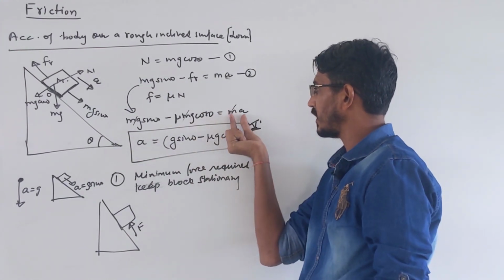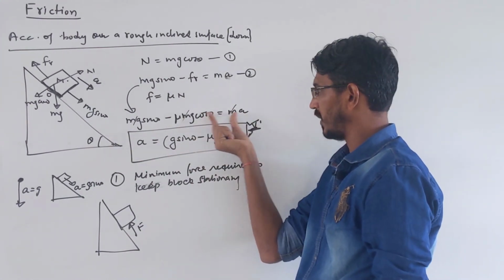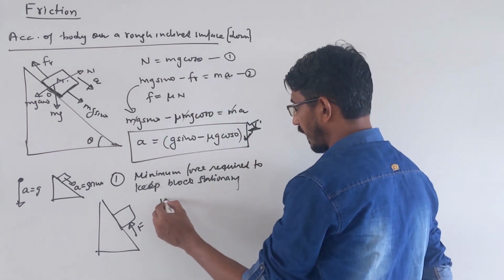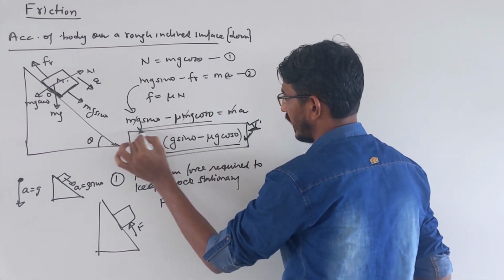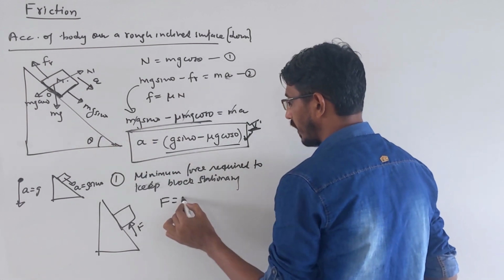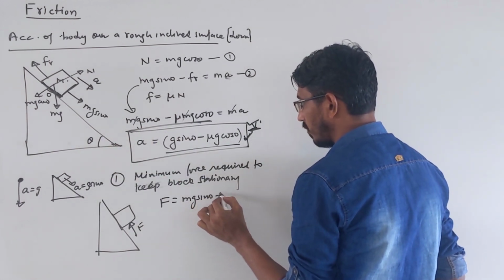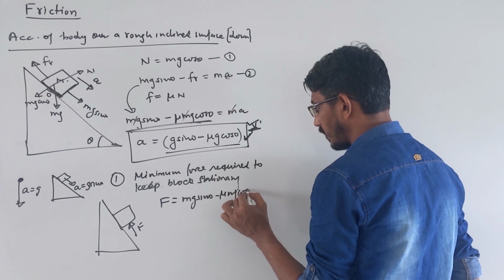This acceleration means ma, that's called net force, right? So this much force we have to apply. So what is the value of F? That much you can write, this acceleration you can write that much, okay? It becomes mg sin theta minus mu mg cos theta.